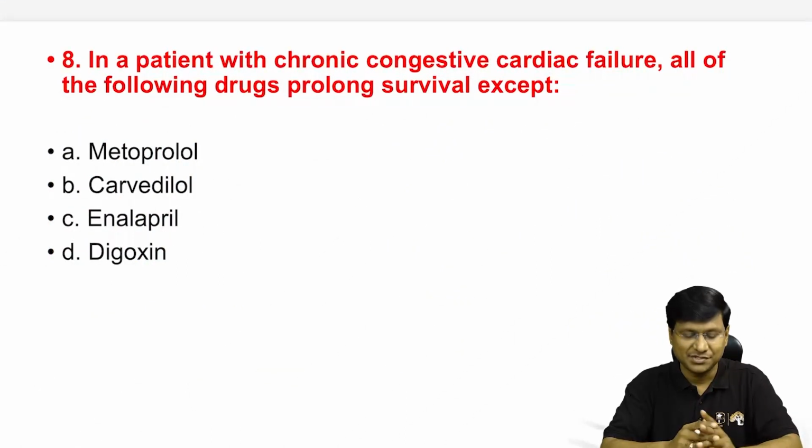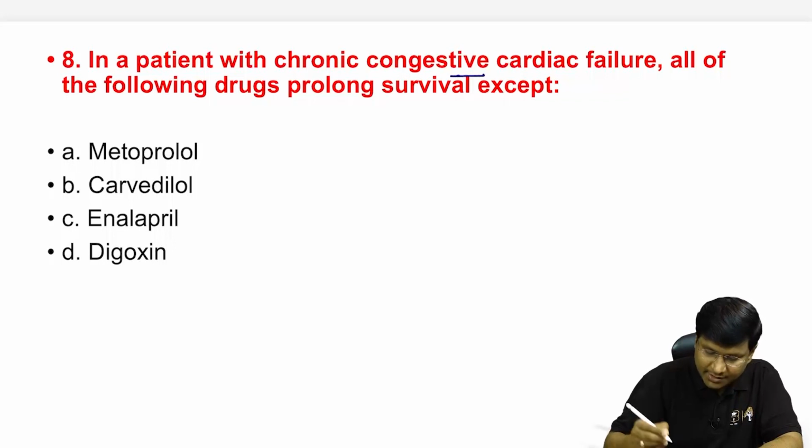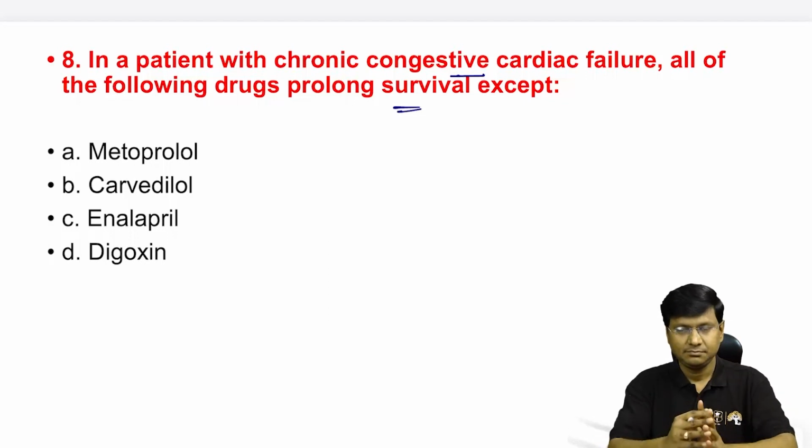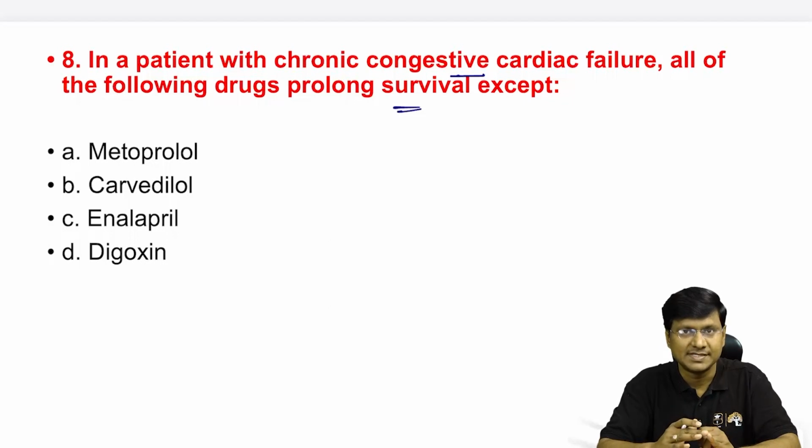If you see the next question: in a patient with chronic congestive cardiac failure, all of the following drugs prolong the survival except. The options are metoprolol, carvedilol, enalapril, digoxin. In the acute phase of congestive heart failure, we give oxygen supplementation and furosemide. Then we put the patient on a non-invasive ventilator if the oxygen saturation is not maintained with the oxygen mask itself. Then we need to give vasodilators, that is nitroglycerin or nesiritide. And if the individual is in cardiogenic shock, you need to put the patient on norepinephrine or dobutamine.